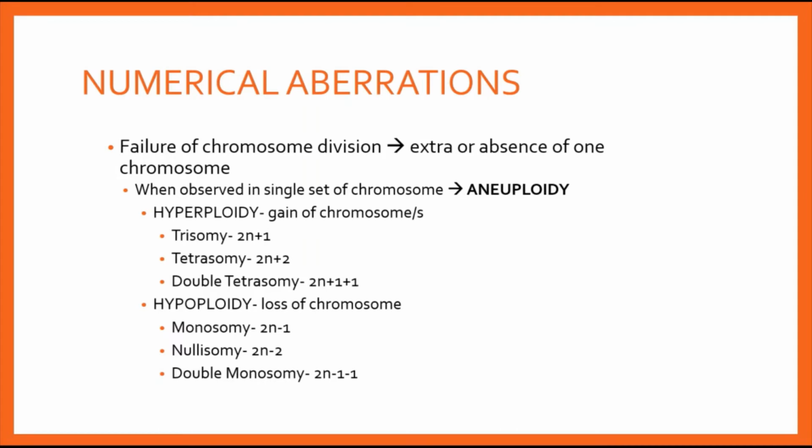Just so you know, hyperploidy and hypoploidy are the two types of aneuploidical numerical aberrations, because here we are observing the change within the set of the chromosome. There is no extra pair added or extra pair lost. The chromosome within a single pair is being talked about.